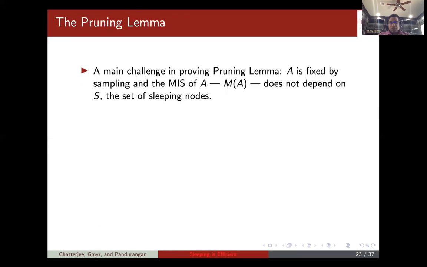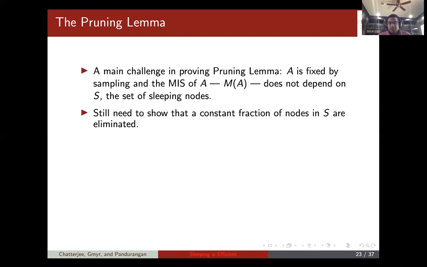Okay, so the main challenge in proving the pruning lemma is that A is fixed by sampling, because we're sampling random nodes, and the MIS of A does not depend on S, because the MIS is computed on A without knowledge of S. But still, we need to show a constant fraction of nodes in S are eliminated.